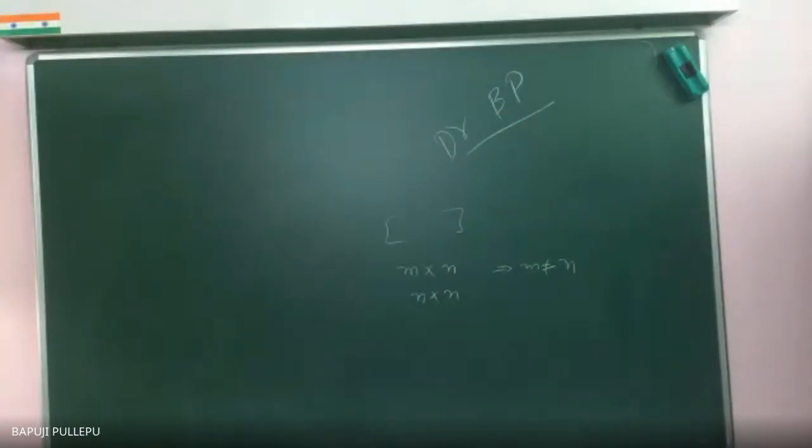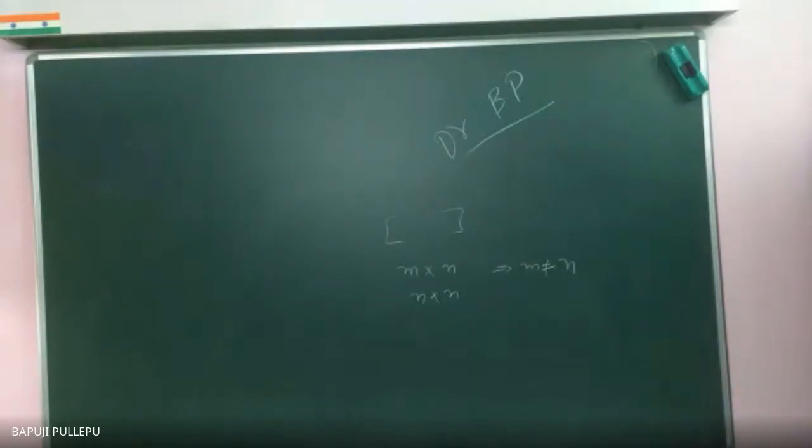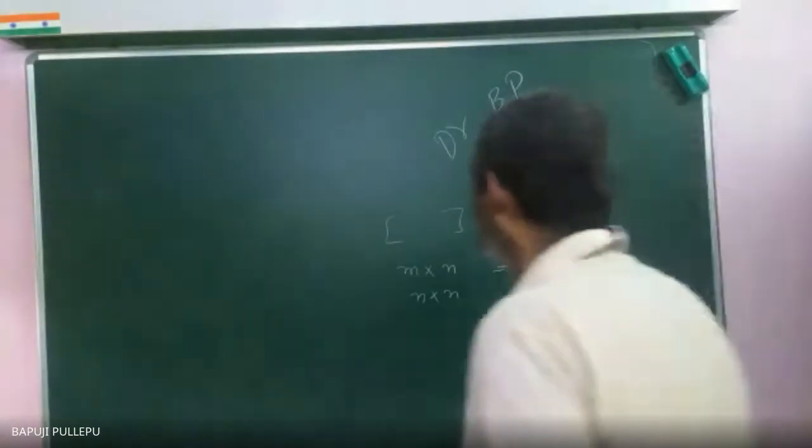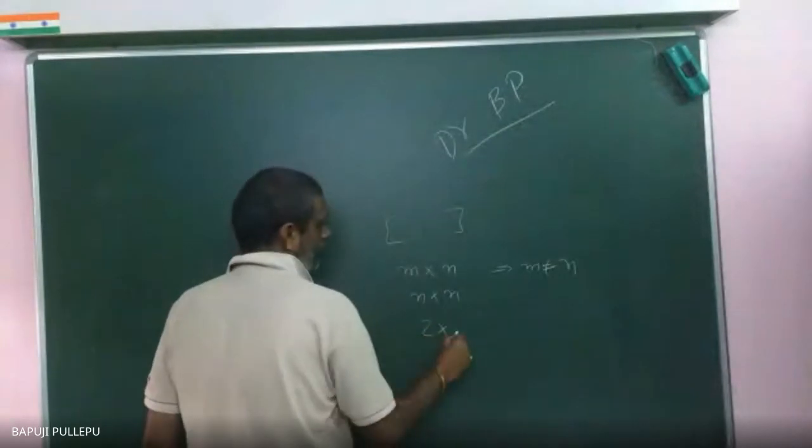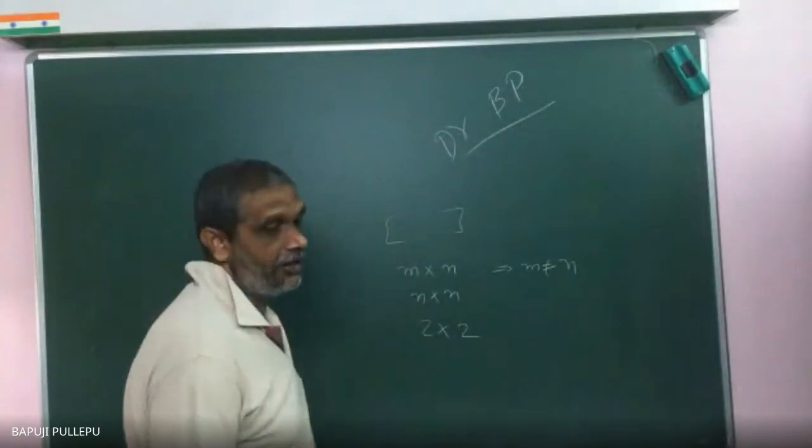A matrix of order n. M by m means m, n by n means n. Very good. Then suppose a matrix is 2 by 2, how can you pronounce the order?